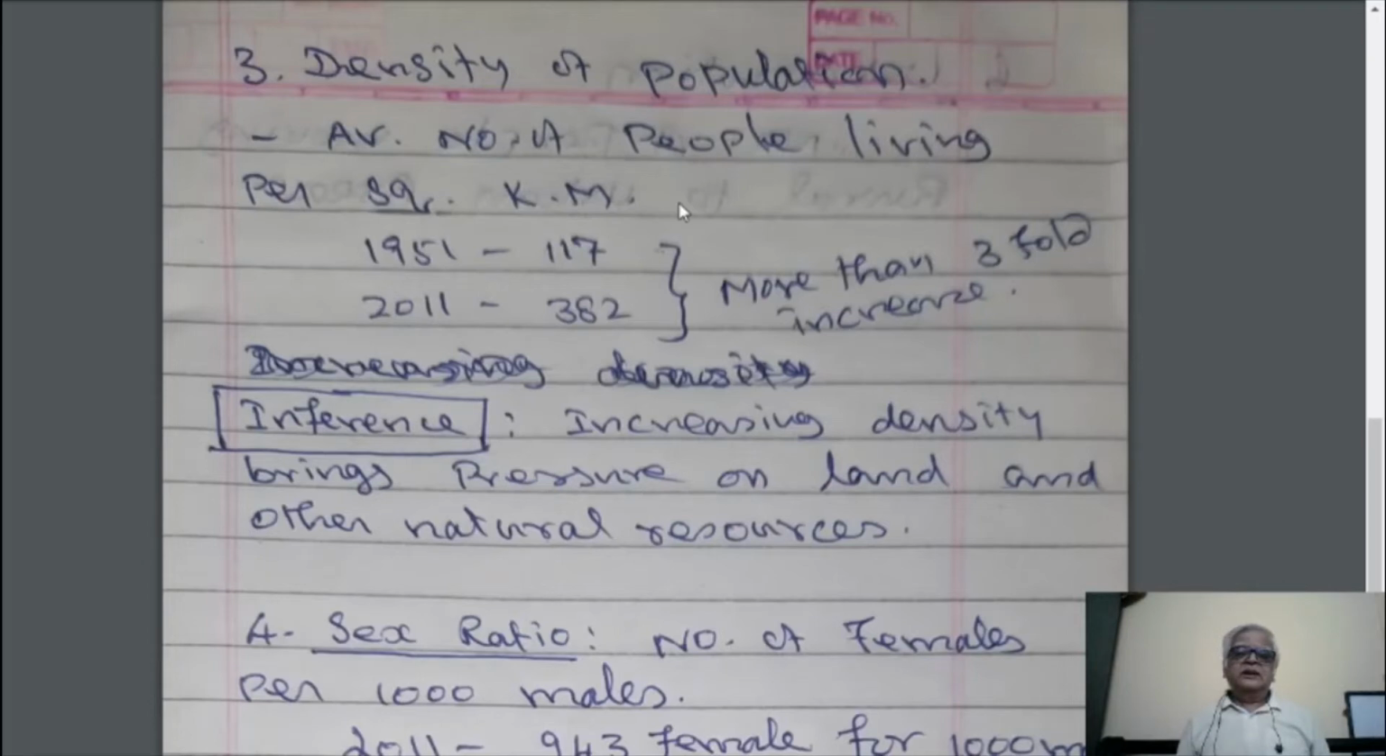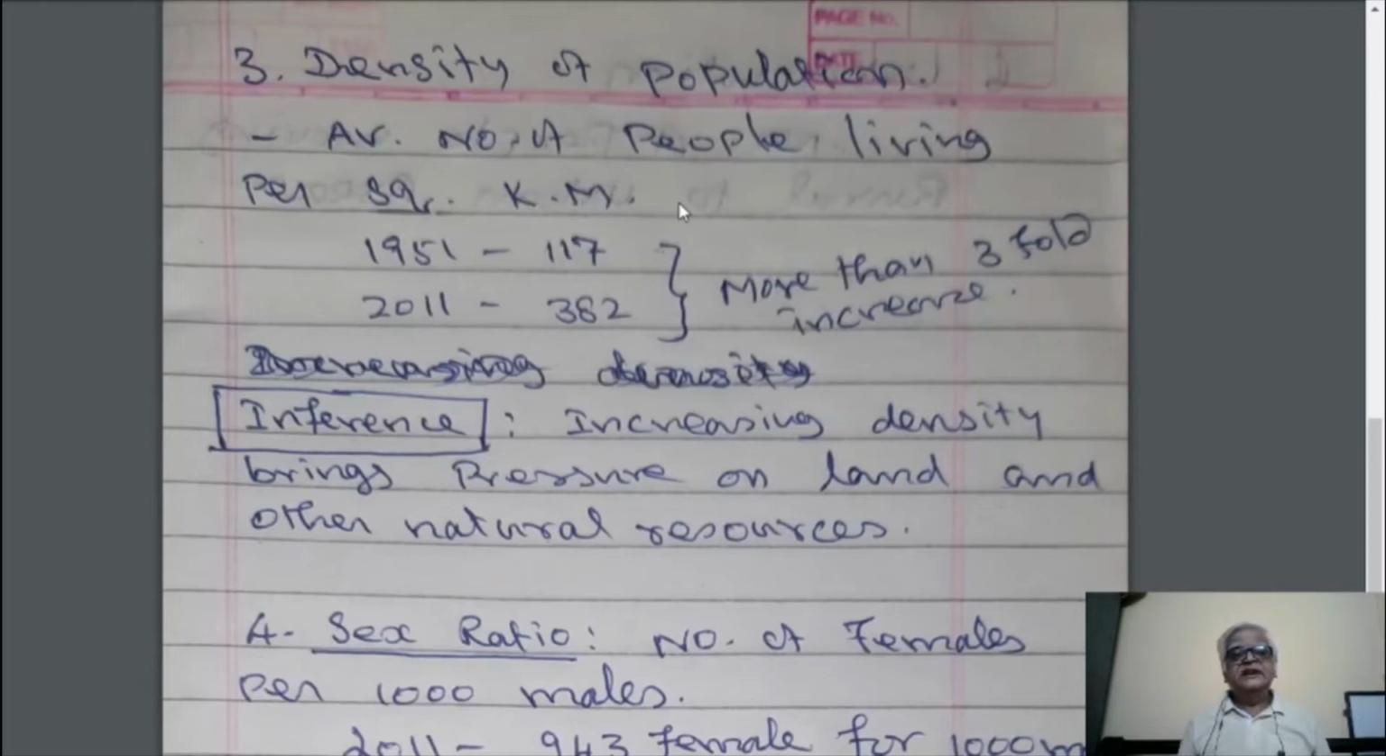Every state has calculated its own density. If there is a high density of population, then that area has rich natural resources and other means of living are easily available. Therefore, in such areas, the density of population is very high. In 1951, the density of population at the national level was 117 per square kilometer. That is 117 population per square kilometer.